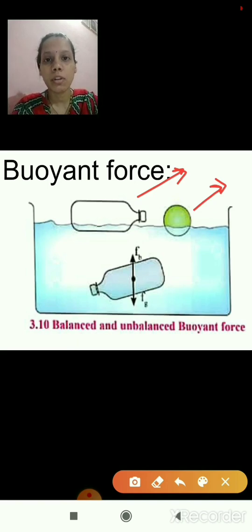And if we take the plastic bottle filled with water, it will float inside the water, because the buoyant force is equal to the weight of the object. This is FB, the buoyant force acting upward, and this is the gravitational force, FG.